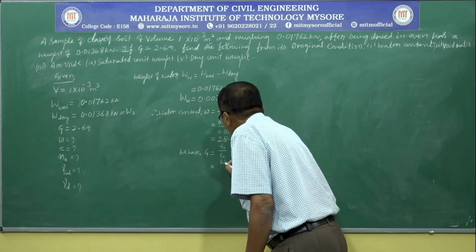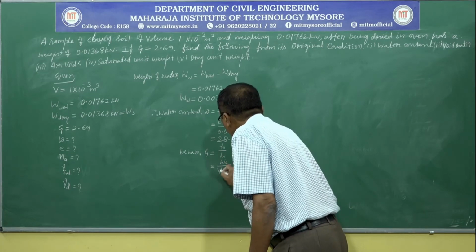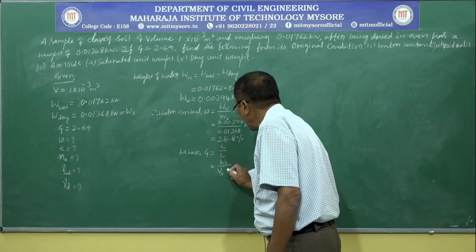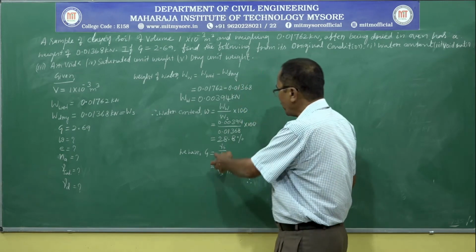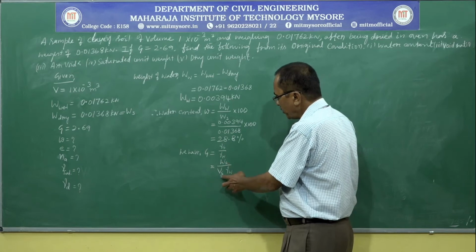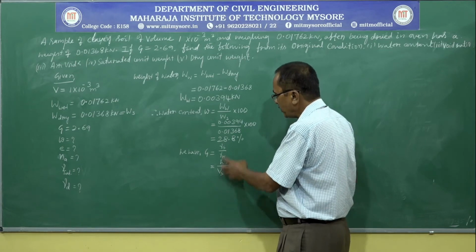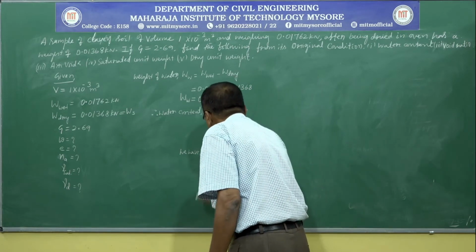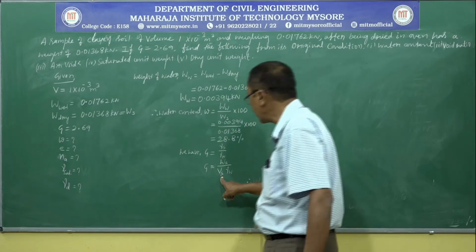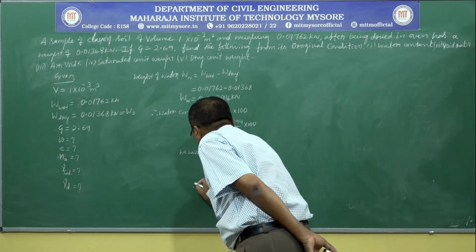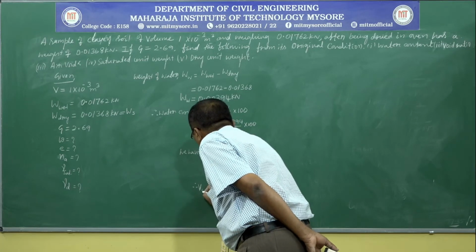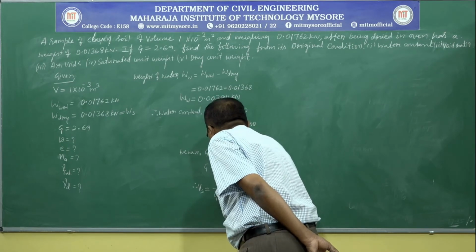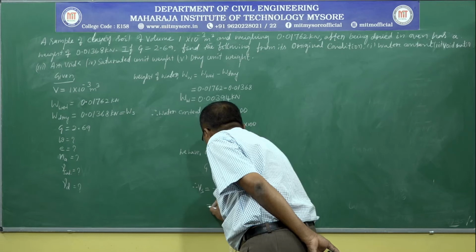So Ws divided by Vs, Vs is the volume of solids, and this gamma W can be retained as it is. So G can also be written as Ws divided by Vs into gamma W. Here Ws by Vs is equal to gamma S. So from this expression we can easily find out the volume of soil solids. Therefore, volume of soil solids Vs is equal to Ws divided by G into gamma W.